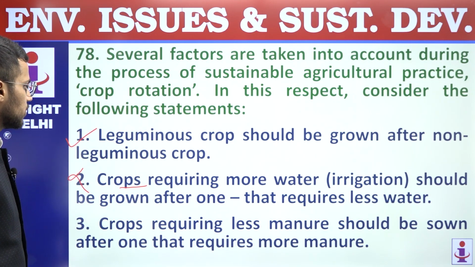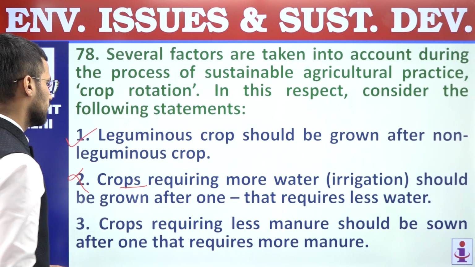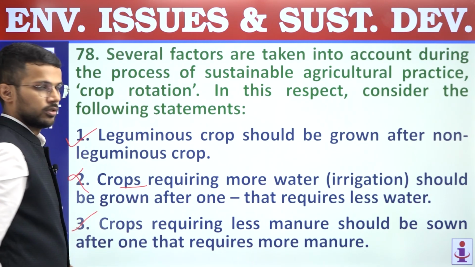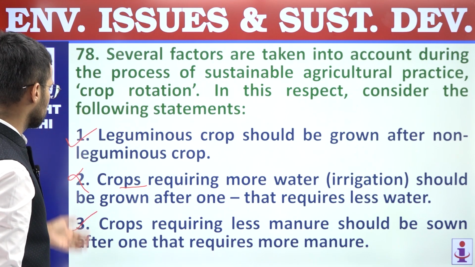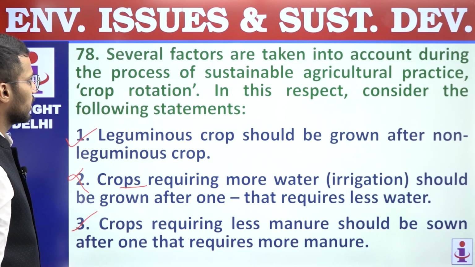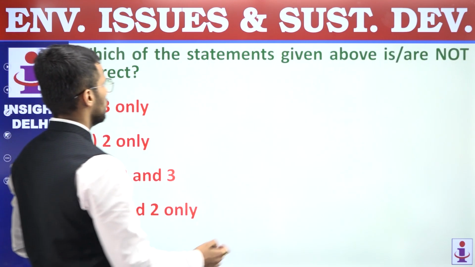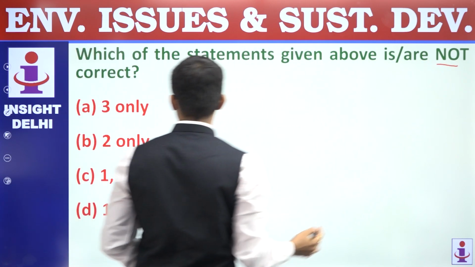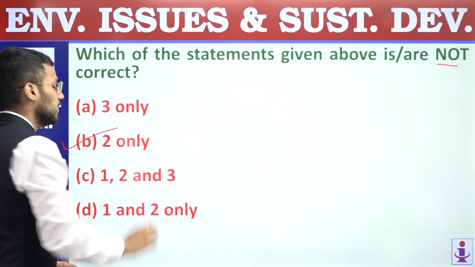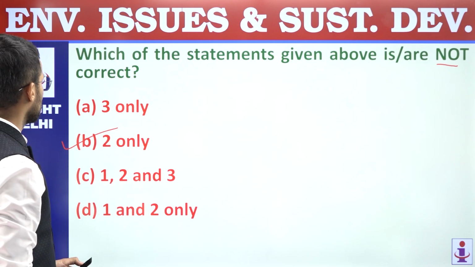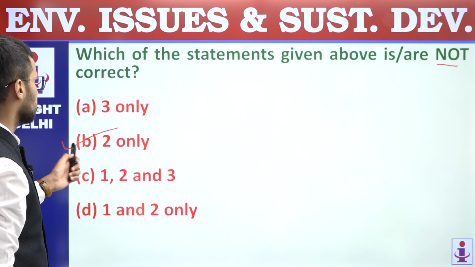Third, crops requiring less manure should be grown after the one that requires more manure, right? So first and third statements are correct. Second is incorrect. We are supposed to find out not correct only. So second should be our answer, which is mentioned in option B, right? So 78 answer is B.